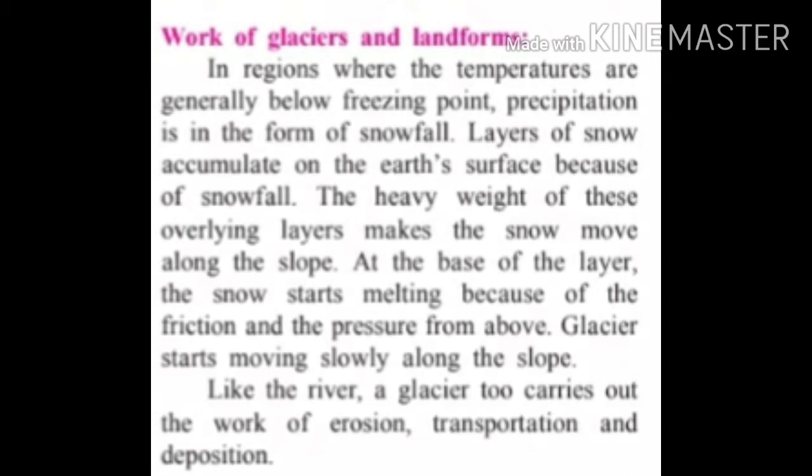It means when ice particles collect on the earth's surface, the weight increases, and because of the overlying layers, the snow moves along the slope. Due to the pressure and friction, ice particles start melting. As they melt, the glacier starts moving slowly along the slope, like a river. Glaciers also carry out the work of erosion, transportation and deposition like a river.